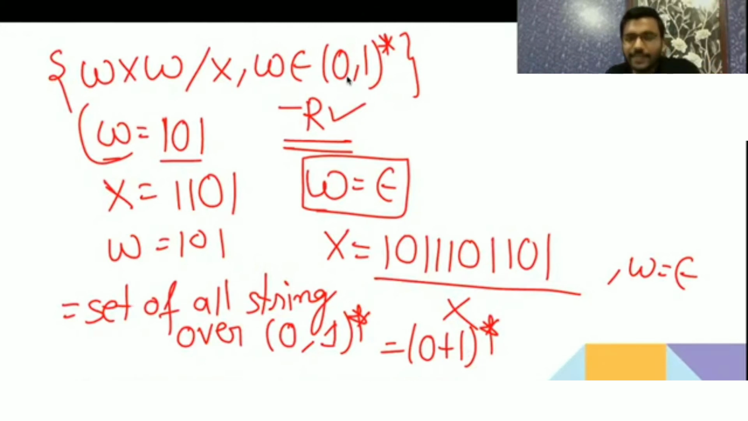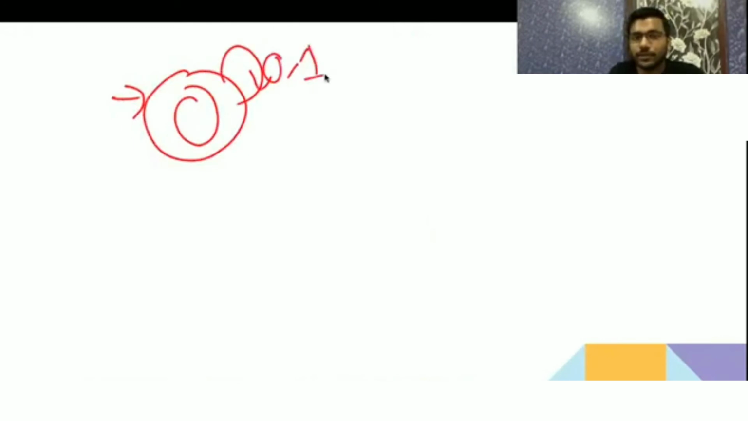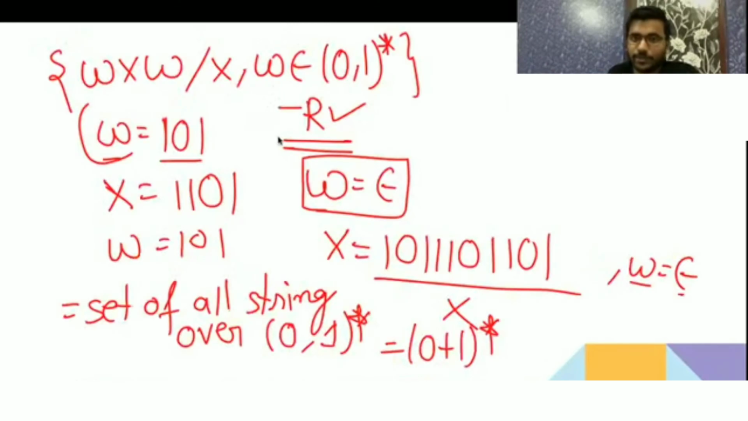You construct any string, I will always assume W as epsilon and X as all its combination, because I will always assume W as epsilon and everything I will consider as X. So it is like the set of all strings over (0 1) star. Okay. So for this, even if you give an FA, this is going to be the FA. All combinations of 0 1, it is going to accept.